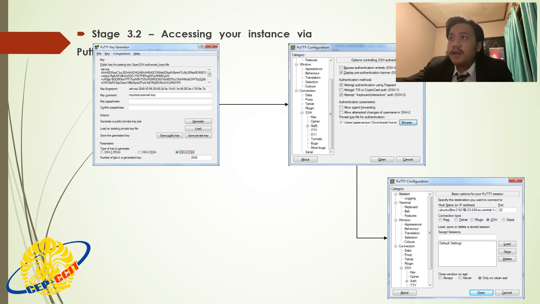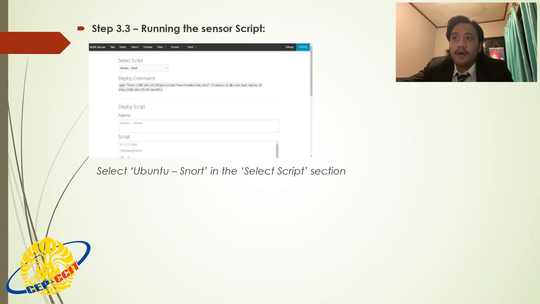Step 3.3, run the sensor script. Now you have a working AWS instance. We can now run a bash script to connect it to your command server. To do this, you will need to sign into your command server via your website GUI and go to the deploy section. Once in this section, you will need to select Ubuntu/Snort. In the deploy command section, you will be presented with a script. Copy the script into your AWS CLI and wait for it to complete. Once complete, you can also deploy Kippo, a vulnerable Juniper NetScreen, and enter that into your CLI.